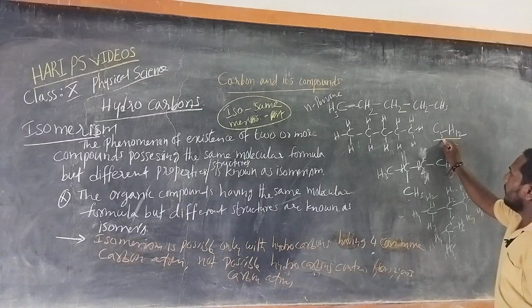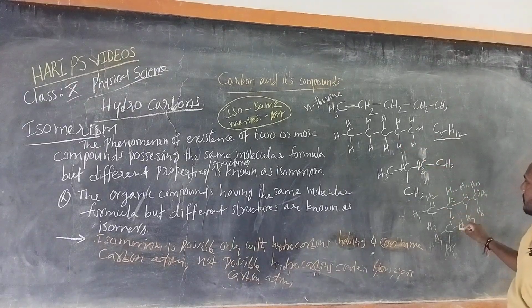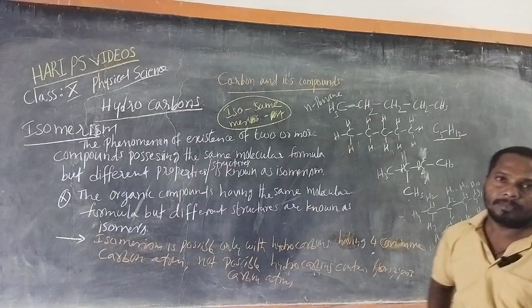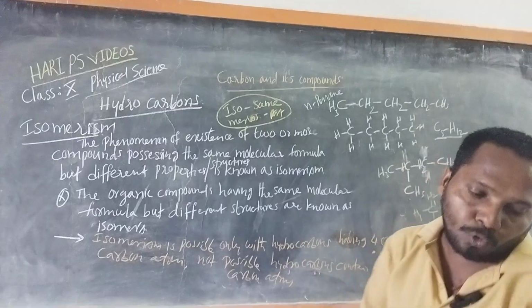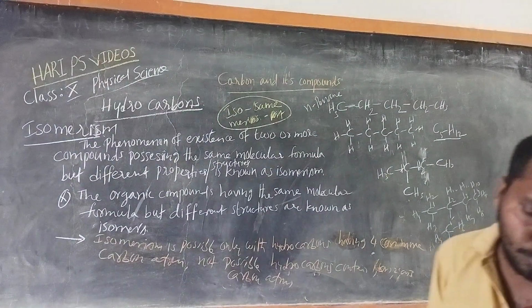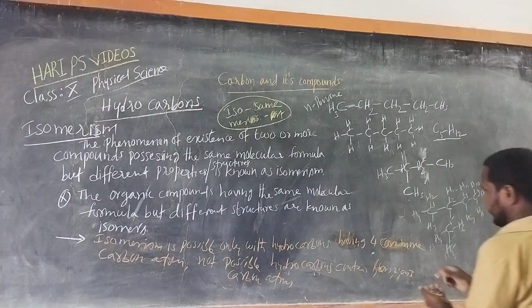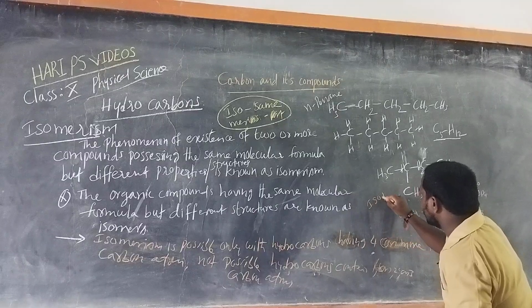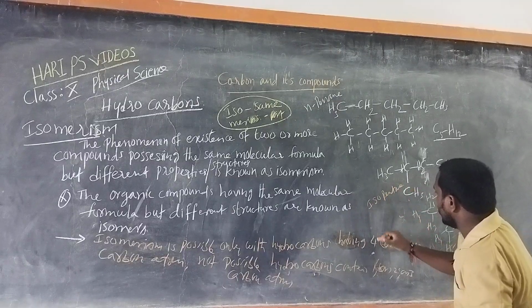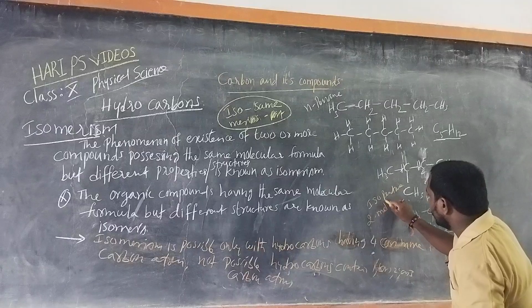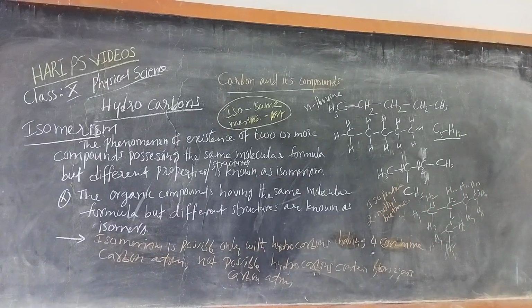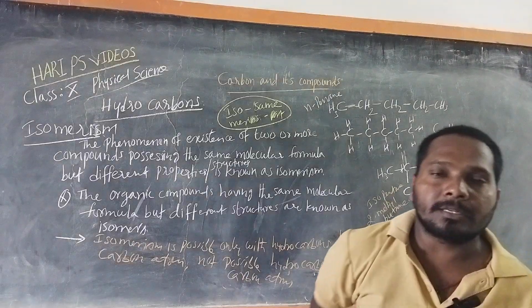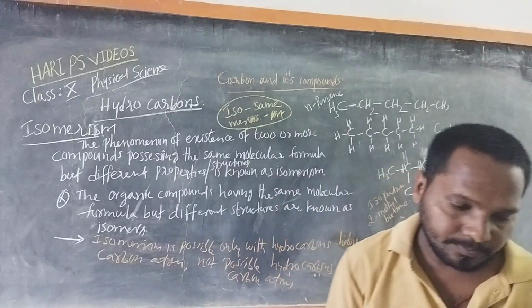C5H12. This is the structure. The name of this organic compound is isopentane, 2-methyl butane. Its name is isopentane, 2-methyl butane.